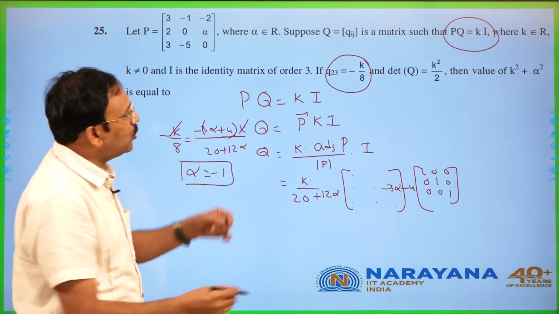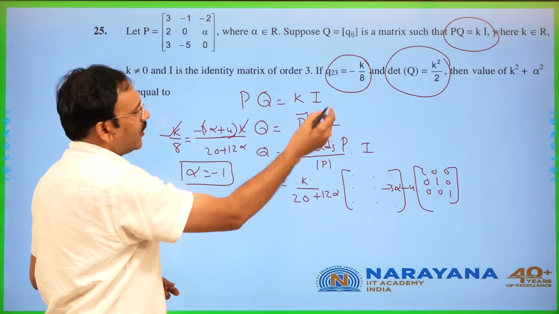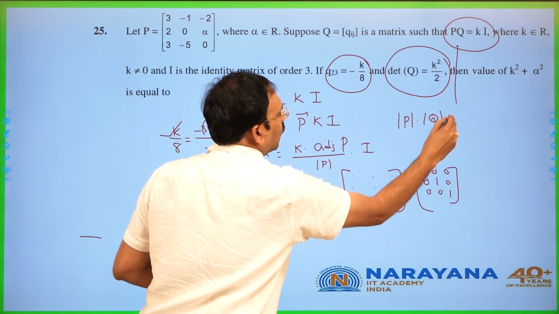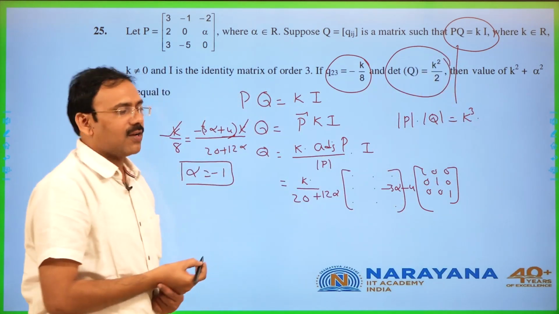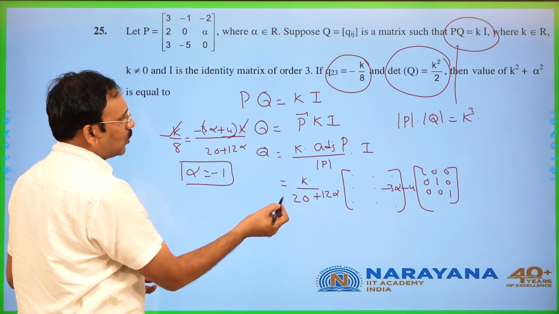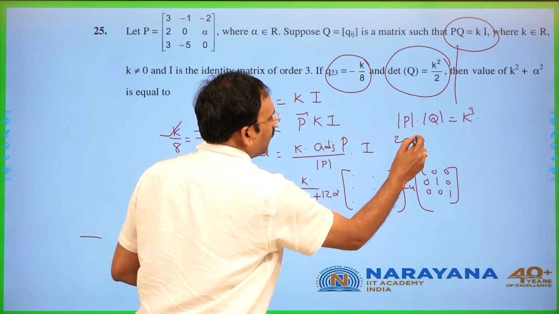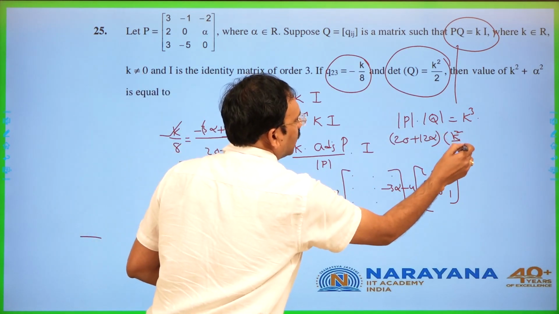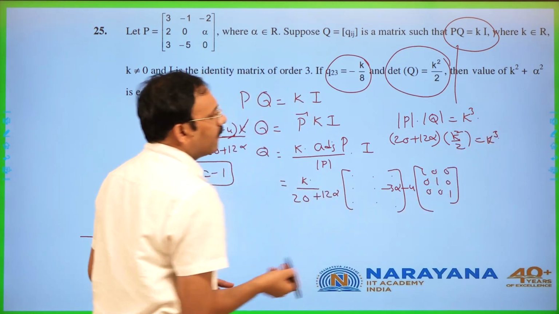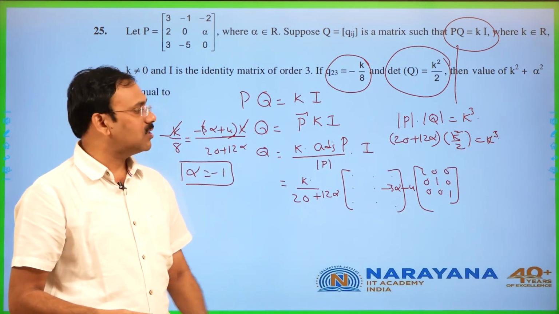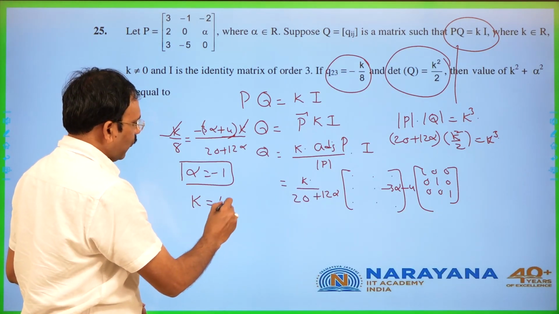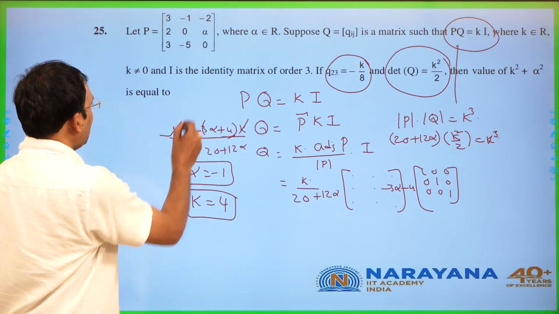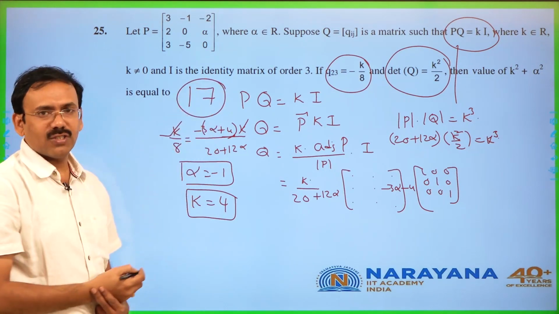After that, det Q is also given. Det Q means, friends, here from this you can say det P into det Q is equal to K cube, because K power n into det I. Det P is already known, 20 plus 12 alpha, where alpha is also known. Det Q is given as K square by 2 is equal to K cube. From this, friends, K square can be cancelled, which is non-zero. You are going to get K value to be 4. So alpha and K both are known. So alpha square plus K square is going to be 17, the answer for the question.